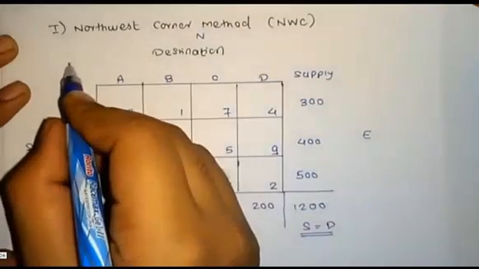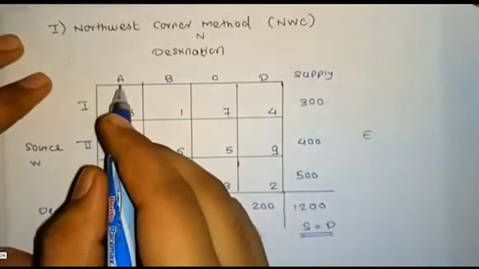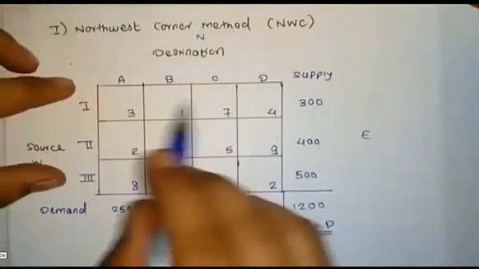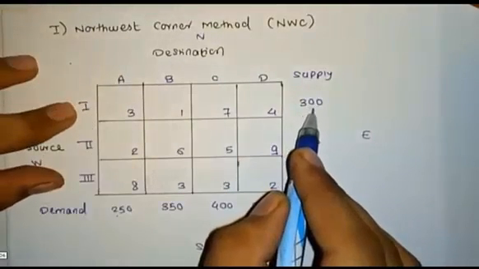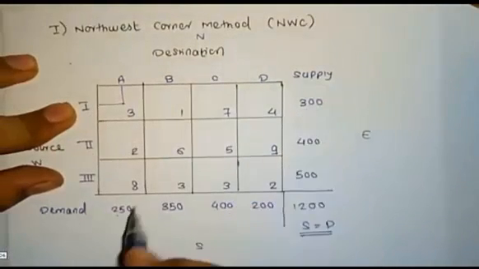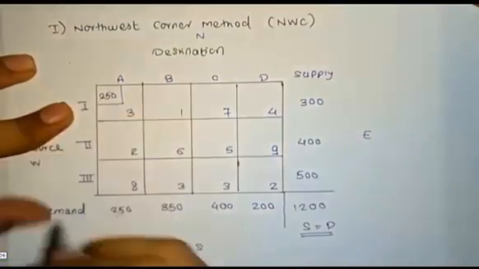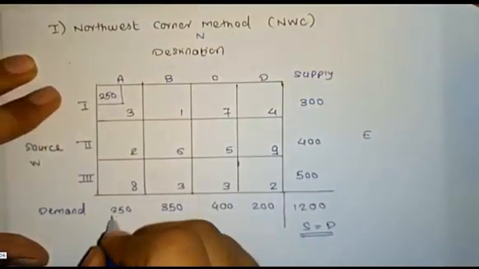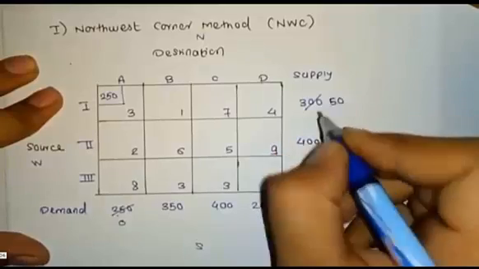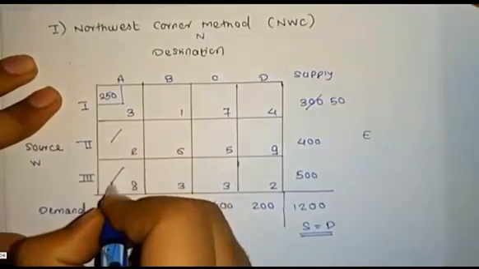For this problem, we start as per the northwest corner rule. The starting point will be source 1 and destination A, with cost 3. Here the demand is 250 and the supply is 300. We take the minimum of these two values, 250. Cancelling 250 leaves a demand of 0, and the remaining supply is 50. Further, we cancel the entire column.